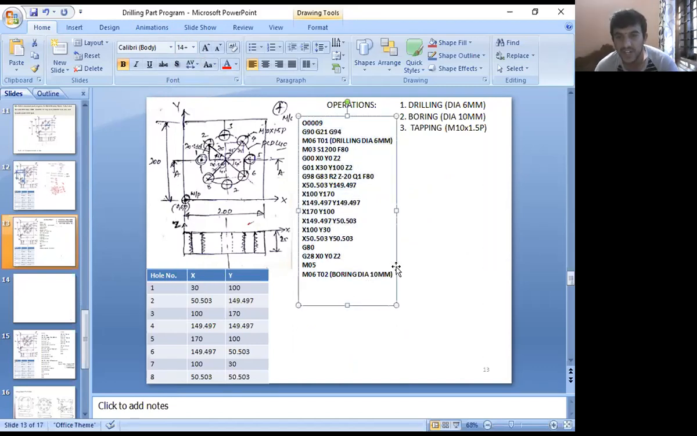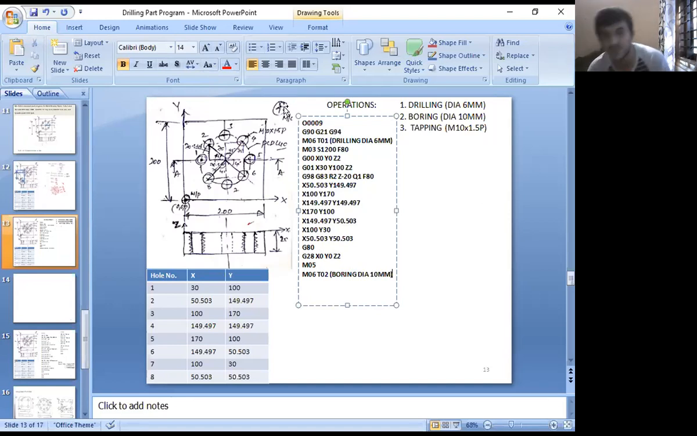After that, once you select the boring tool, what is the next step? Again, I want to rotate the spindle. Again, I want to move the cutting tool. See that, I'll tell you the procedure. I'll copy and paste here. Once you select the boring tool, now send the tool to origin.